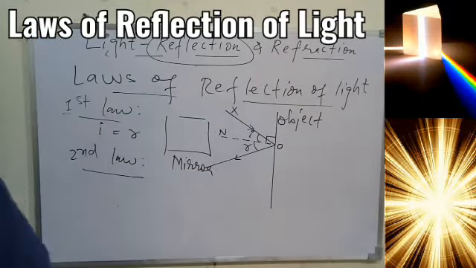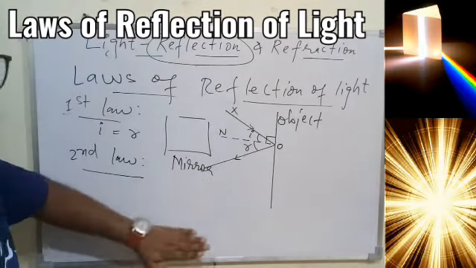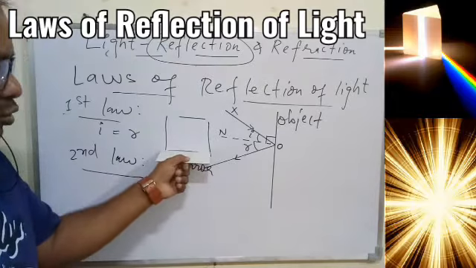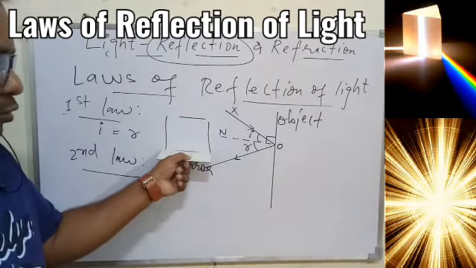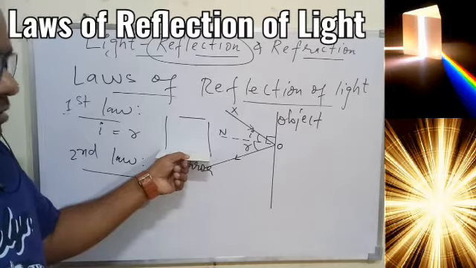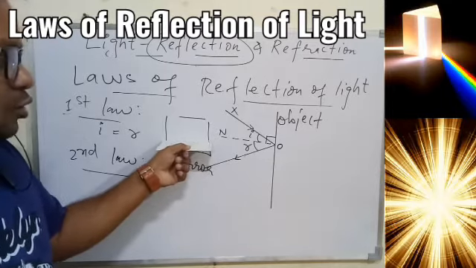The mirror is on the board, that you have to imagine, and perpendicular to this mirror, that is perpendicular to the board, we imagine another surface. What I show you is basically a plane, that is your imagination, and this plane is perpendicular to the mirror.